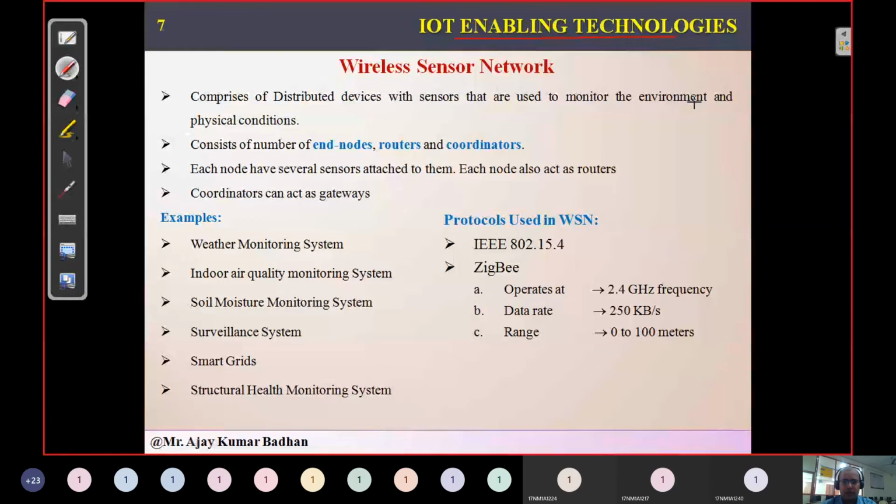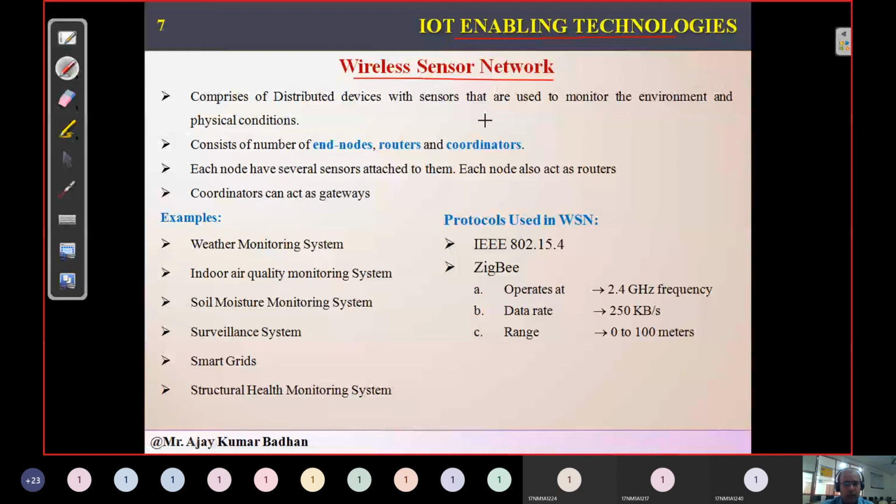So in which sectors these IoT devices are being used, that is what we are going to discuss. The first and foremost is the wireless sensor network. This is most important here because whatever network sensors people are deploying, maybe temperature, humidity, video sensors, and other different types of sensors, we are deploying them wirelessly. We don't have any kind of wired communication. We are deploying them in an environment and trying to get the data. Since these sensors are wireless, in this particular field there is a lot of requirement related to IoT based devices.